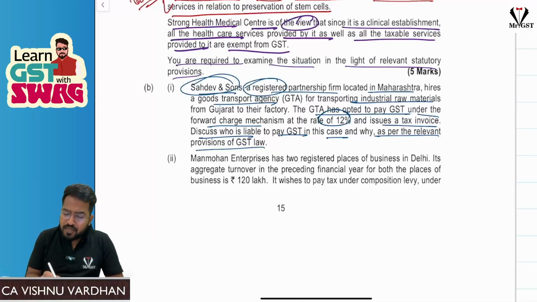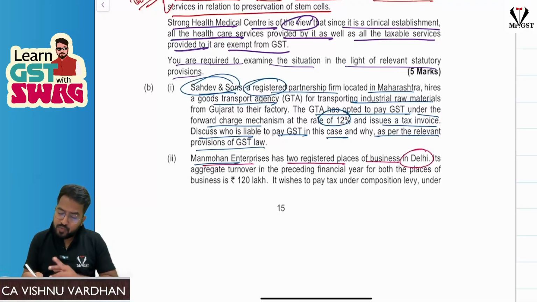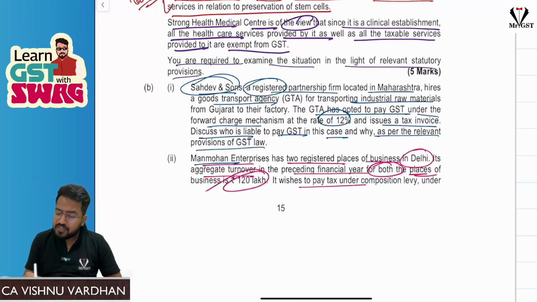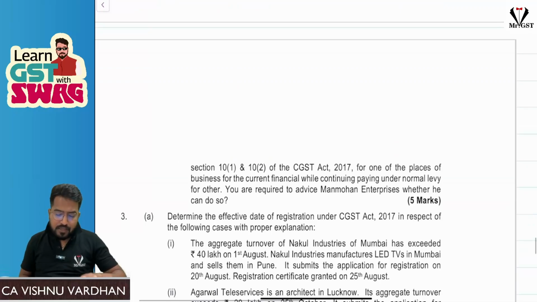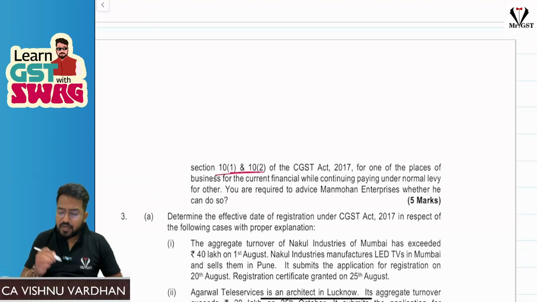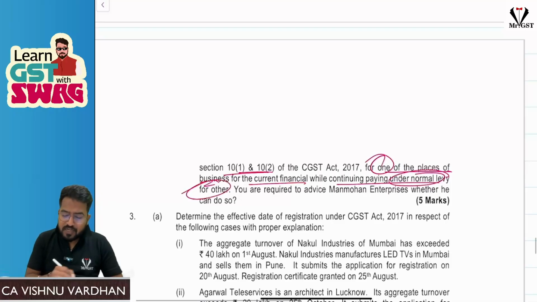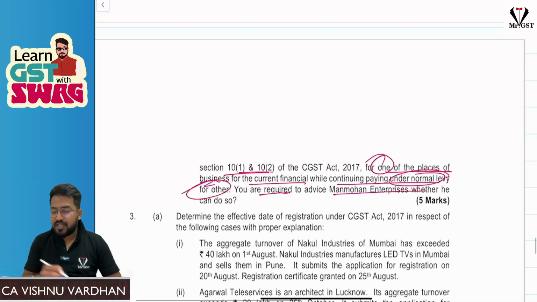Next, Manmohan Enterprises has two registered places of business in Delhi. Two registered places of business, that means two different registrations. Aggregate turnover in the preceding financial year for both the places is 120 lakhs. So aggregate turnover is 120 lakhs. It wishes to pay tax under composition levy under section 10 subsection 1 and 2. For one of the places of business for the current financial year, this is important, while continuing to pay tax under normal levy for the other, you are required to advise Manmohan Enterprises whether they can do so.